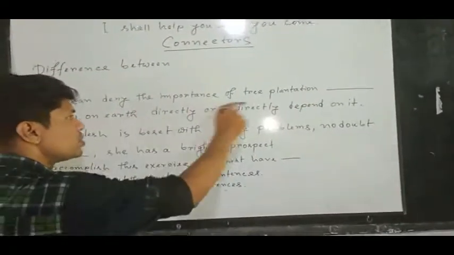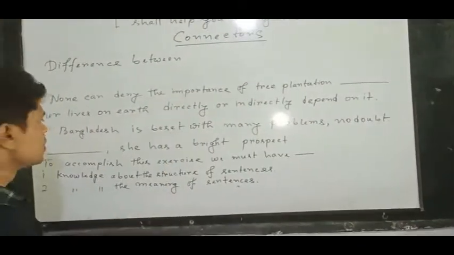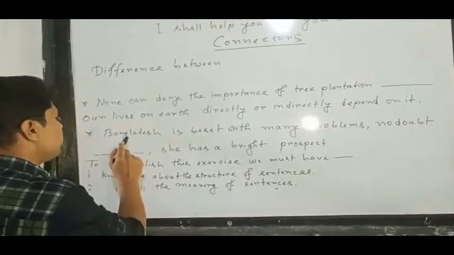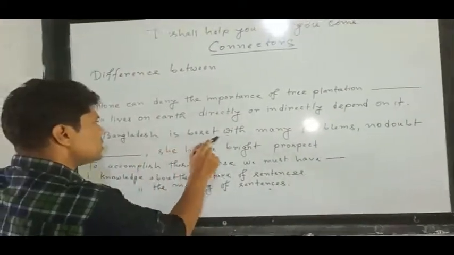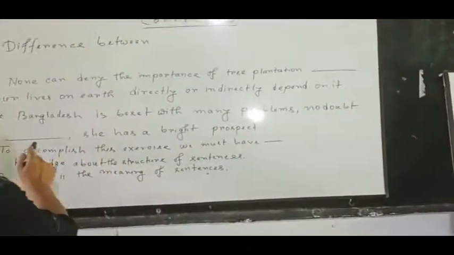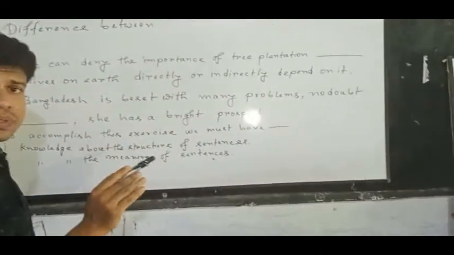So you have noticed this sentence. In my second sentence, Bangladesh is beset with many problems, no doubt. Dash, she has a bright prospect.